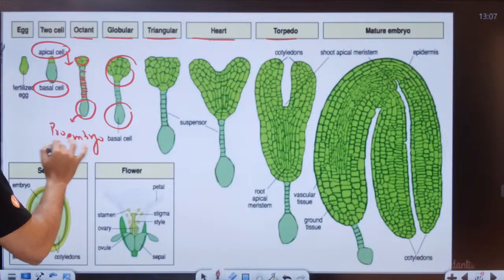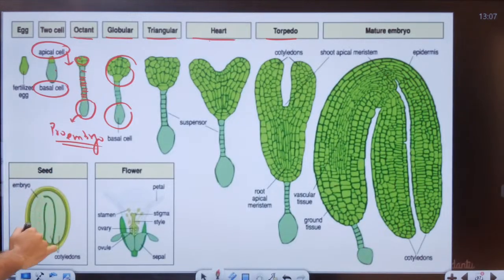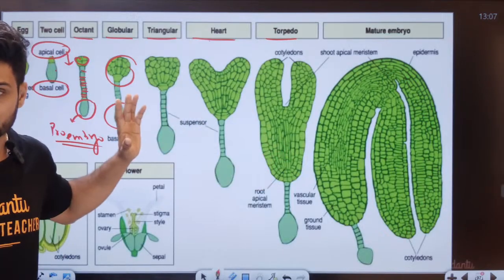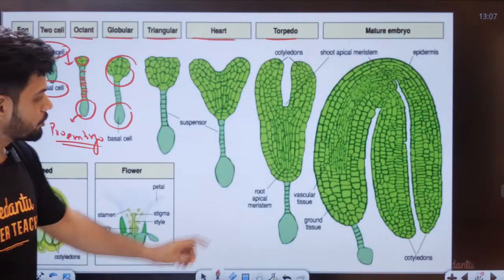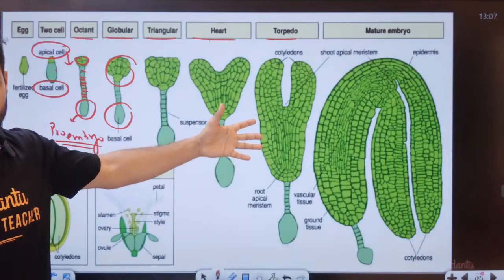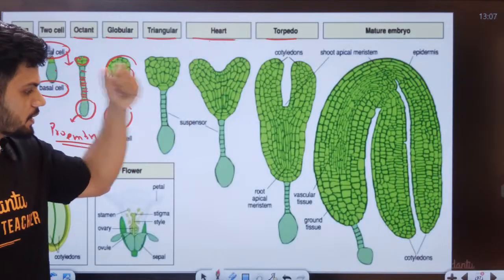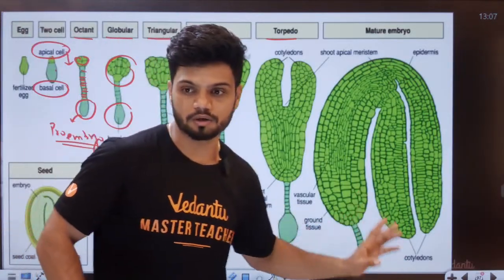Proembryo. Embryo before formation. This is the entire development of the embryo. Okay, I don't think you have torpedo. Torpedo is not given in your syllabus, right? So you have the mature embryo directly, which has two cotyledons.